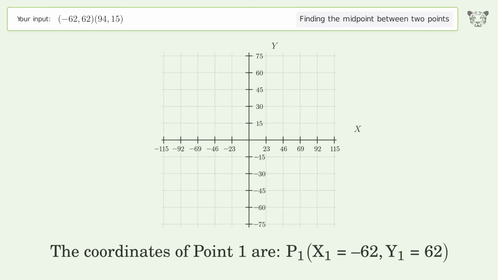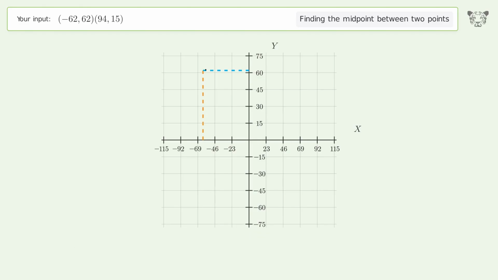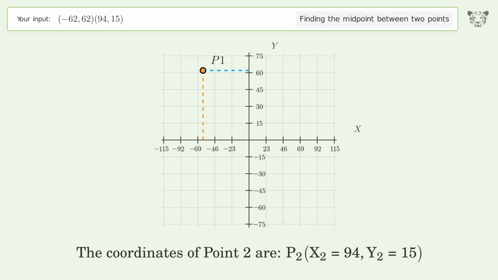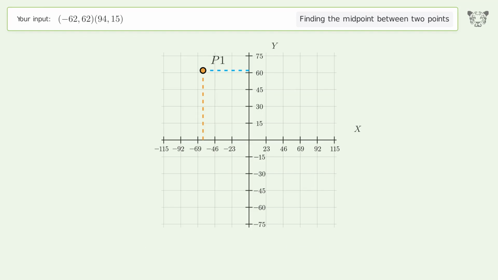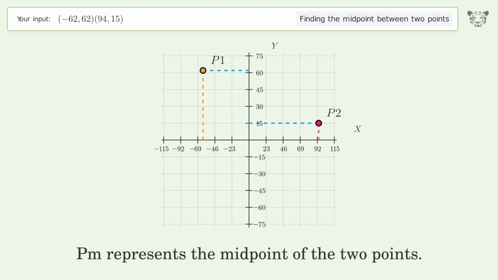The coordinates of point 1 are x1 equals -62, y1 equals 62. The coordinates of point 2 are x2 equals 94, y2 equals 15. PM represents the midpoint of the 2 points.